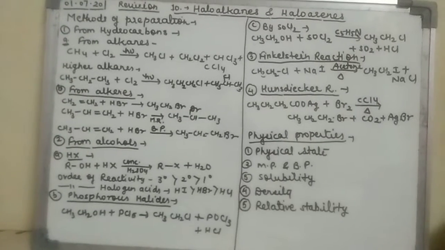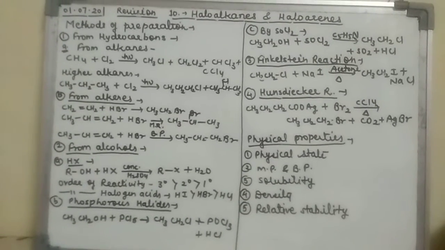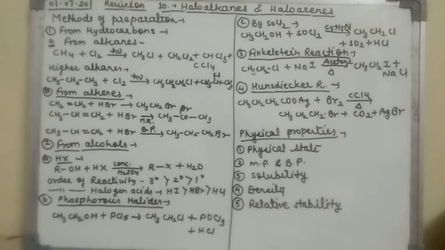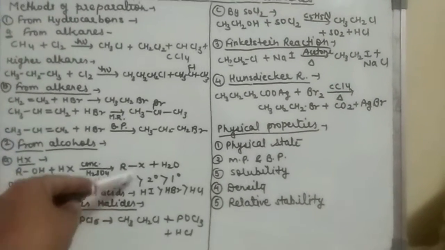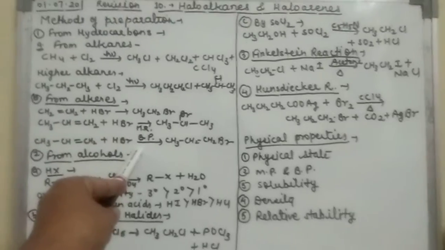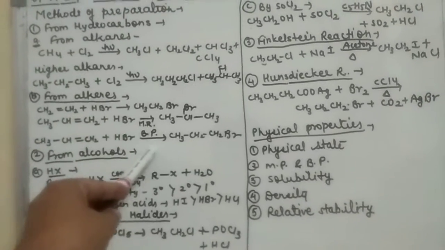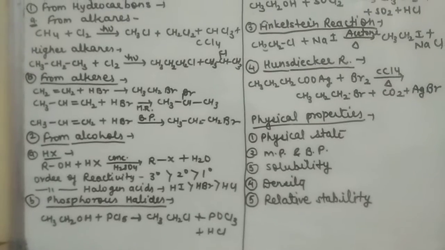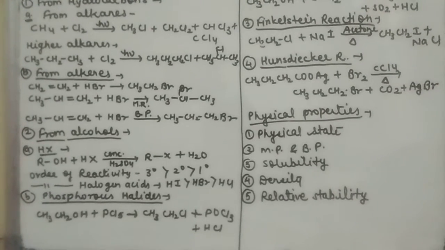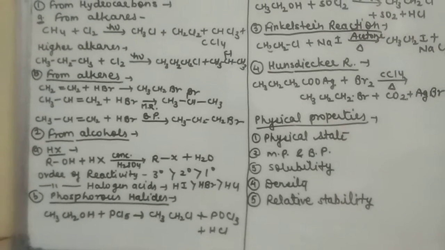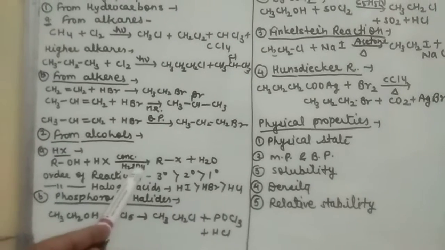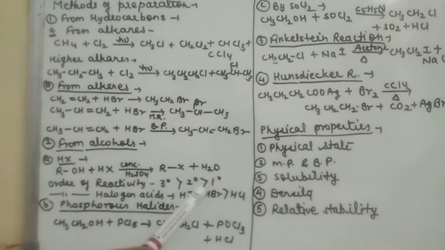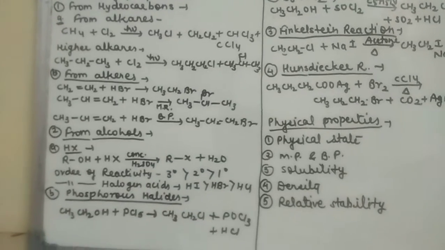Now the other one: CH3CH=CH2 plus HBr, with BP, the benzoyl peroxide. Am I right, children? Here BP is the benzoyl peroxide and the product is CH3CH2CH2Br. Now you can see here we got 1-bromopropane. Why? Because in presence of benzoyl peroxide, the Markovnikov rule becomes the anti-Markovnikov rule and we get 1-bromopropane.